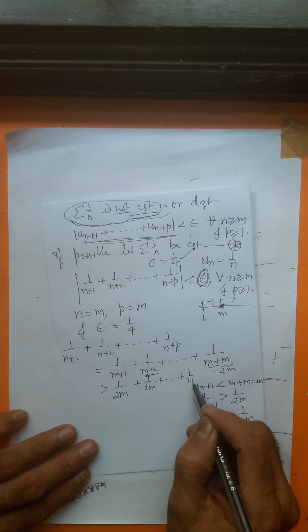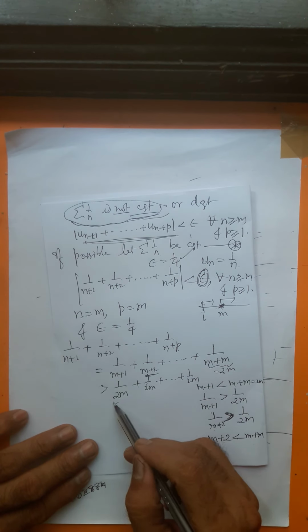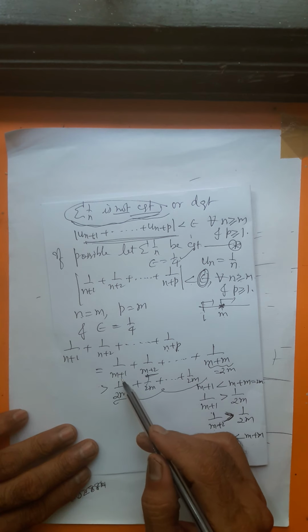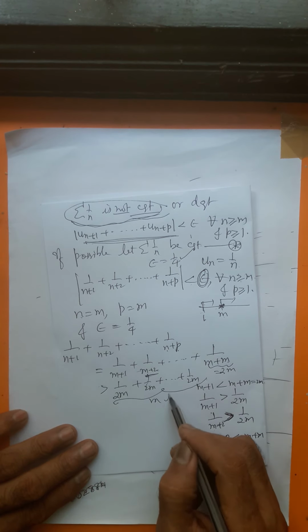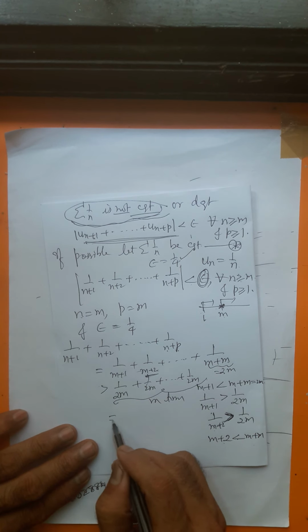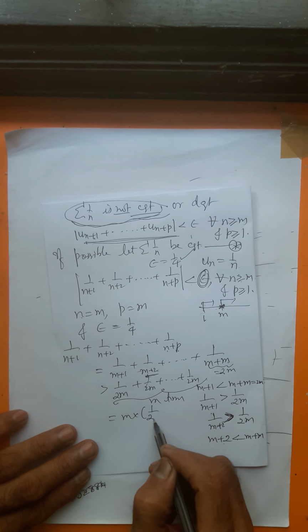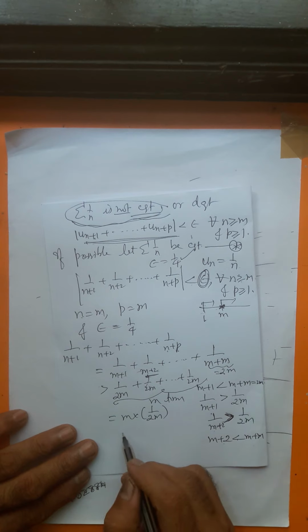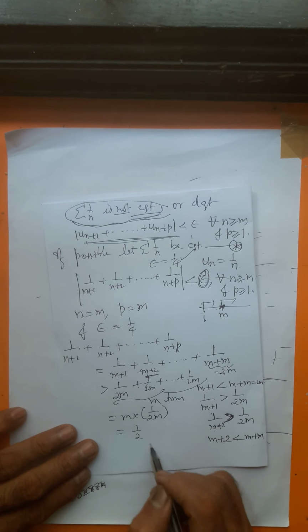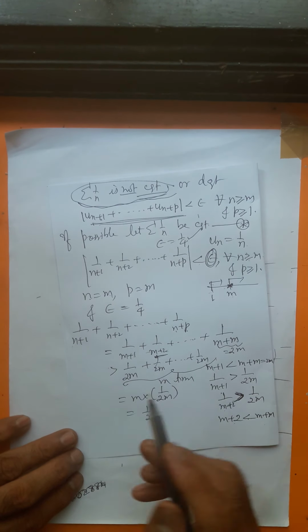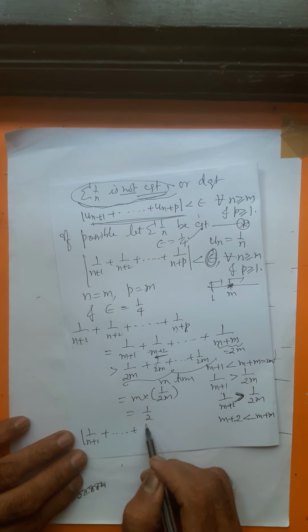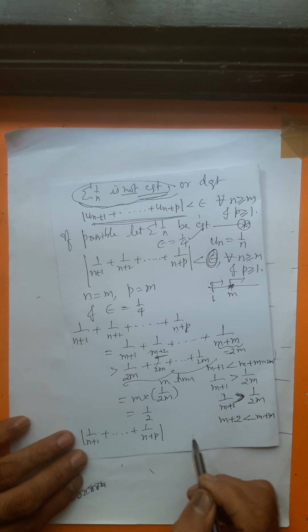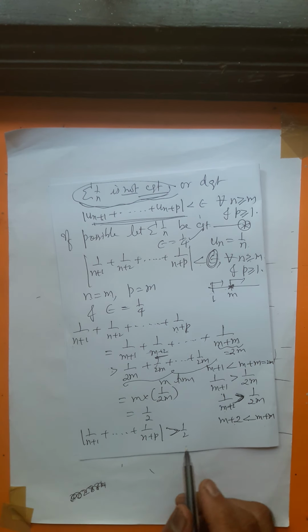Each is 1 by 2m. How many times are the terms repeated? Here 1, 2, up to m. There are m terms, so it is repeated m times. m times means m into 1 by 2m, and m into 1 by 2m is 1 by 2. So what happens? Your sum, 1 by n plus 1, 1 by n plus 2 up to 1 by n plus p, happens to be greater than half. It is greater than half.